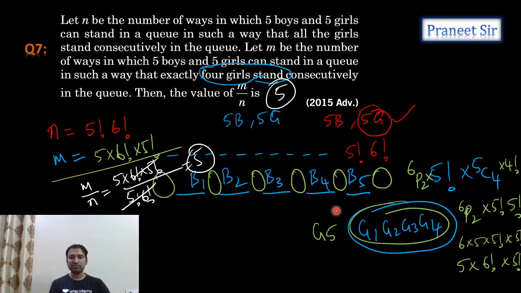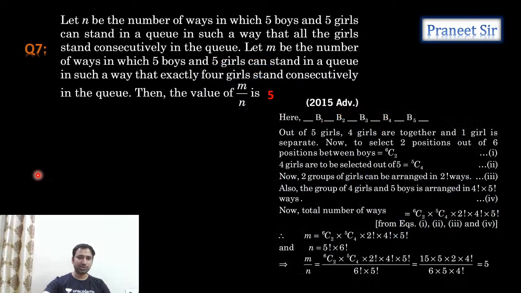In these 6 gaps we put these 2 elements. How many ways? 6P2 ways, selecting 2 positions and arranging also. So 6P2 into 5 factorial into 5C4 into 4 factorial. This is m. Now divide these 2 and we get the answer. M by n is equal to 5. Clear? Right, let's do the next question.